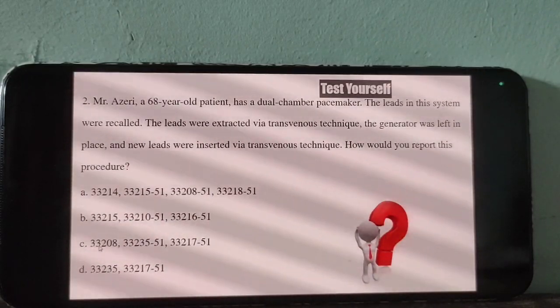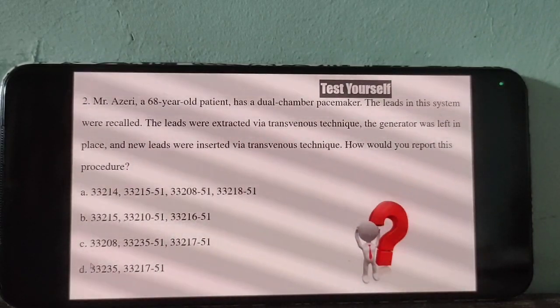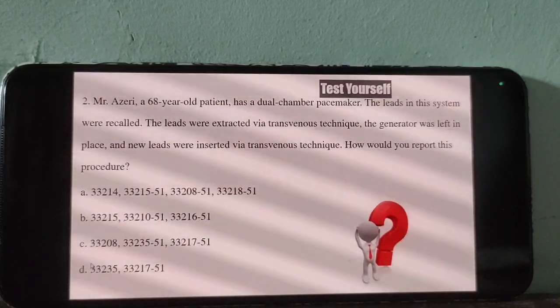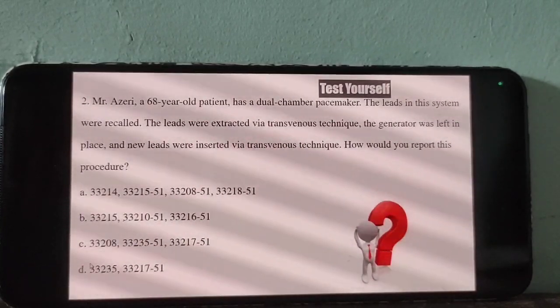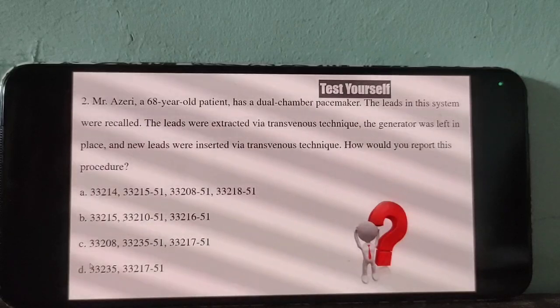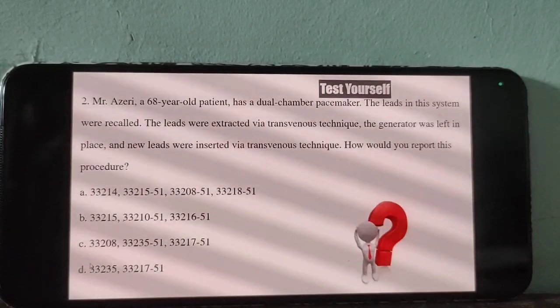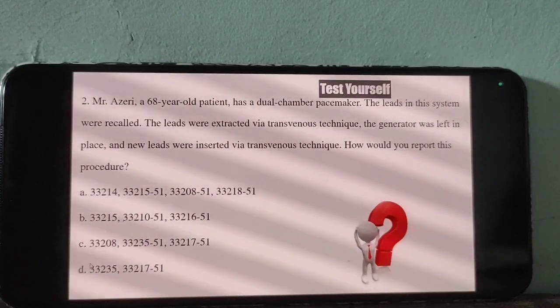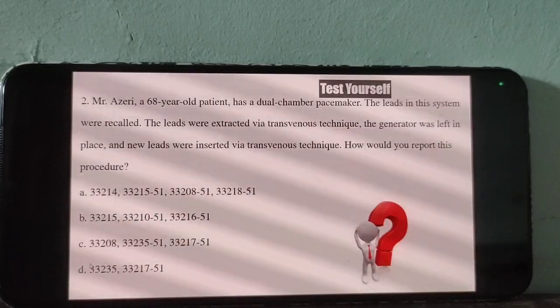Option B is the correct answer, because first check whether it is a pacemaker system or a defibrillator system. Pacemaker system. Okay. Then leads were recalled. What is the meaning of recall? Recalled means removal.